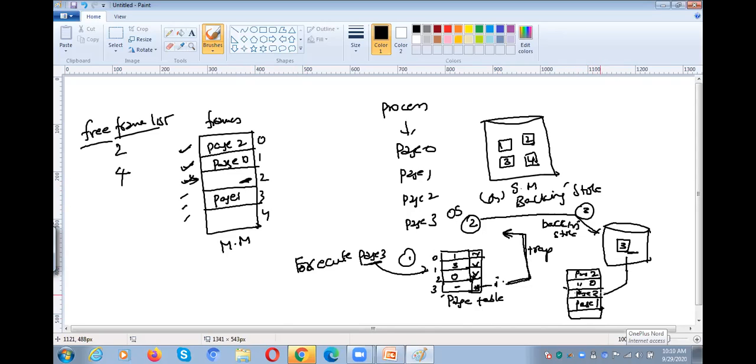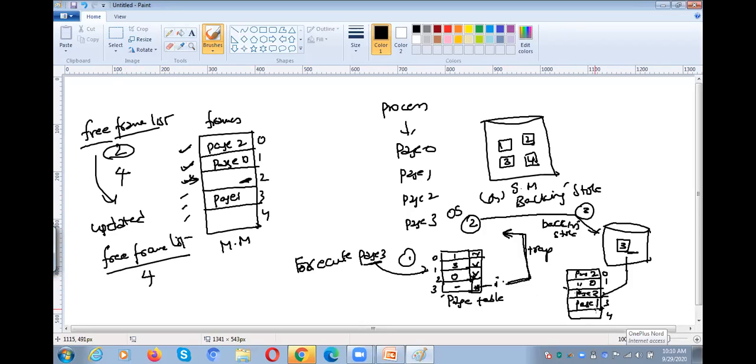Now the free frame list will be updated. Now the free frame list is 4, because frame 2 is already utilized by page 3.